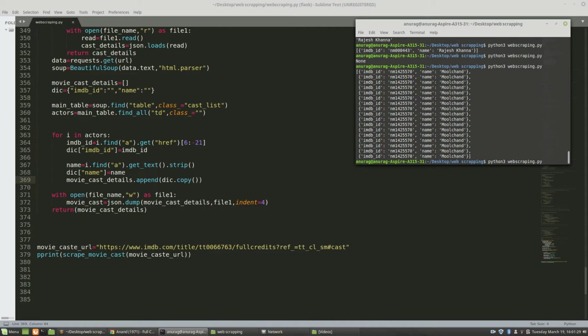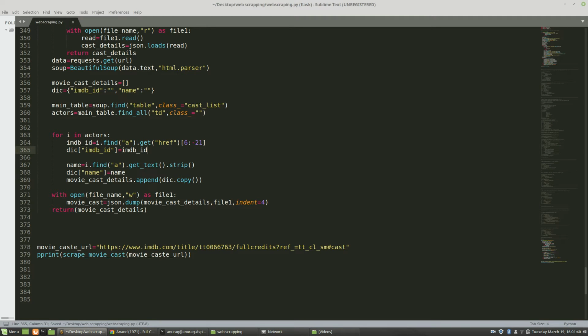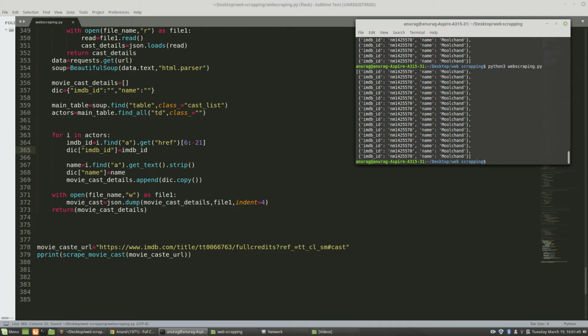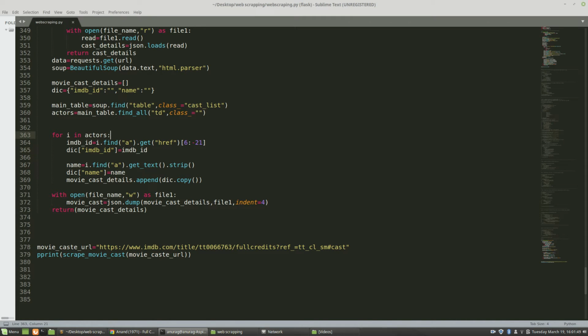Now again, after using copy, we will do it. Now you can again see that Moolchand is coming again. Maybe I have not saved it properly. Again Moolchand is coming. Wait. I made some mistake.